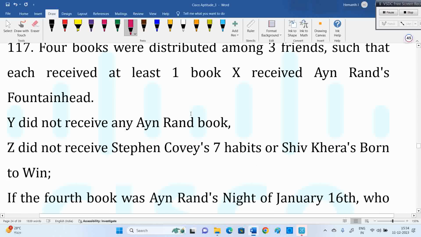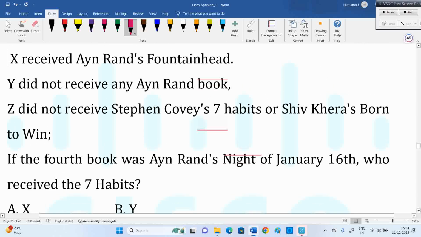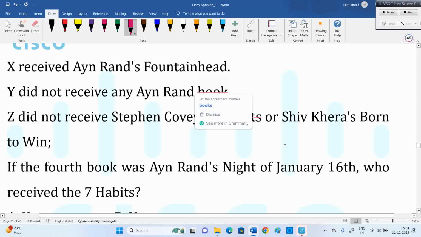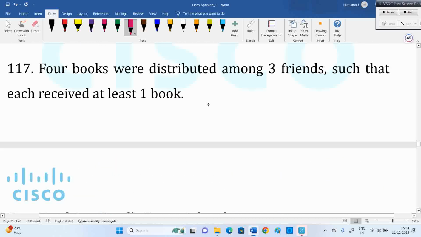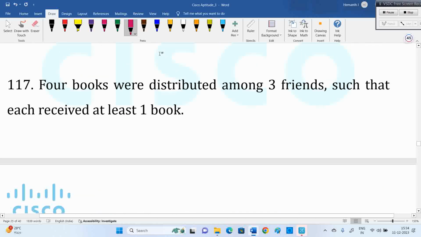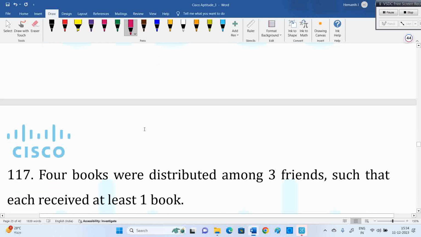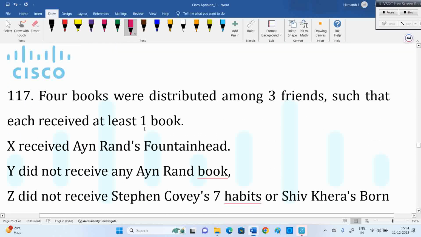Now, four books were distributed among three friends such that each received at least one book. So how many books are there? Four. Minimum they have to get one book each. So one of the friends will get two books. We can expect that, right? As you have four books and three friends, minimum they are getting one. So one friend will get two books as well.